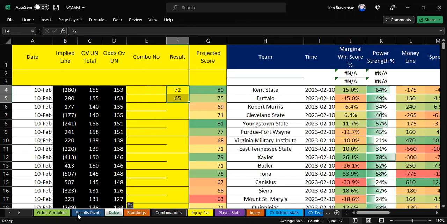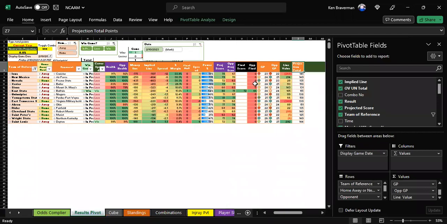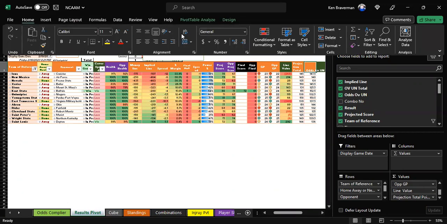And I'm going to do that in a calculated field because I'm going to show you the other way to do that in the pivot table. So now we're going to refresh. And now we've got the odds over-under total. Okay. And that needs to be a sum, and that's fine. Okay. So this thing, we want to compare the two.